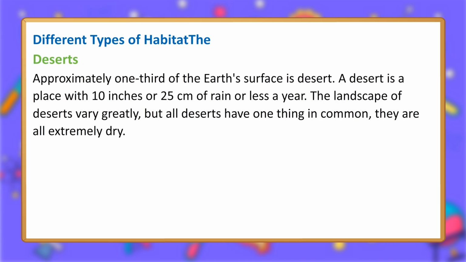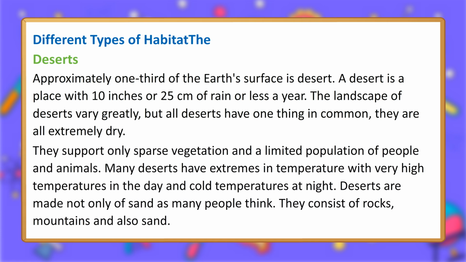Deserts. Approximately 1/3 of the Earth's surface is desert. A desert is a place with 10 inches or 25 centimeters of rain or less a year. The landscape of deserts vary greatly, but all deserts have one thing in common: they are all extremely dry. They support only sparse vegetation and a limited population of people and animals. Many deserts have extremes in temperature, with very high temperatures in the day and cold temperatures at night.